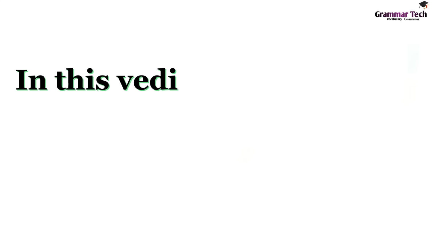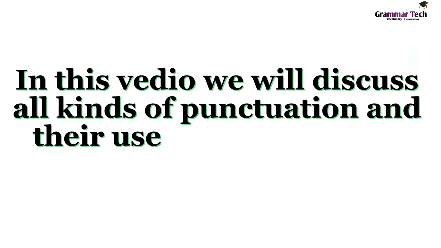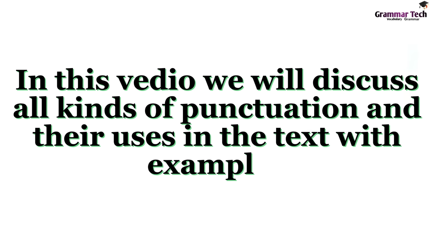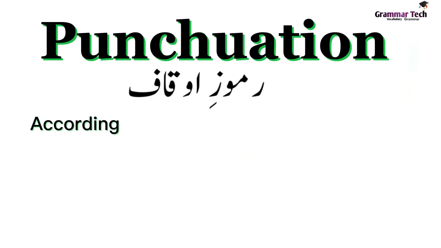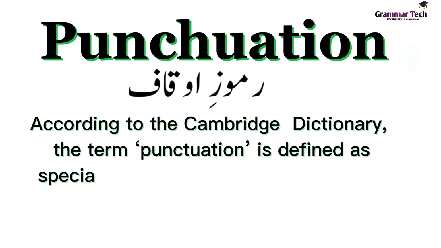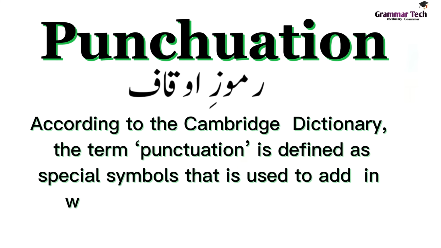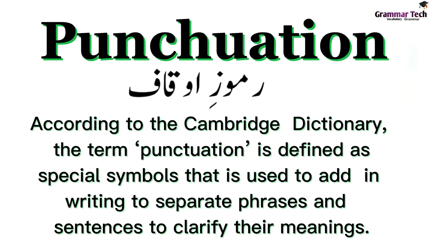In this video we will discuss all kinds of punctuation and their uses in the text with examples. Punctuation. According to the Cambridge Dictionary, the term punctuation is defined as special symbols that are used in writing to separate phrases and sentences to clarify their meanings.